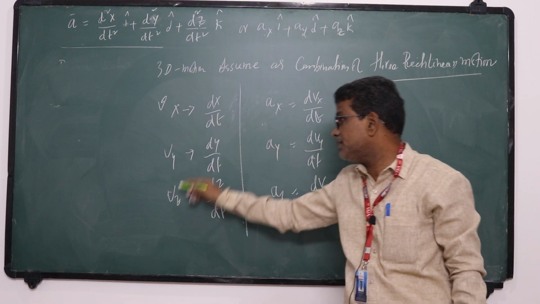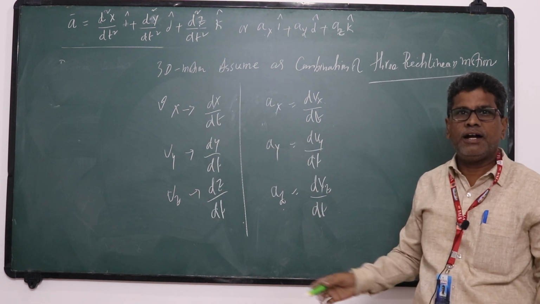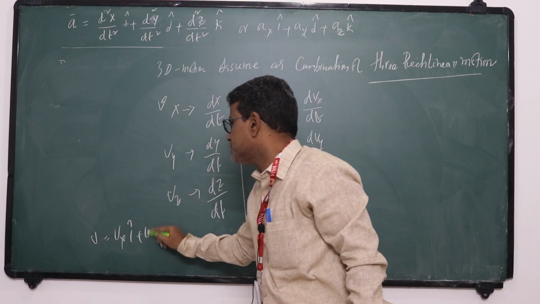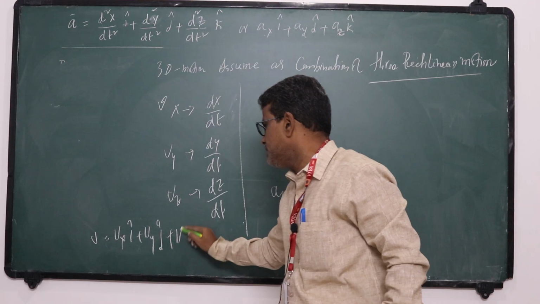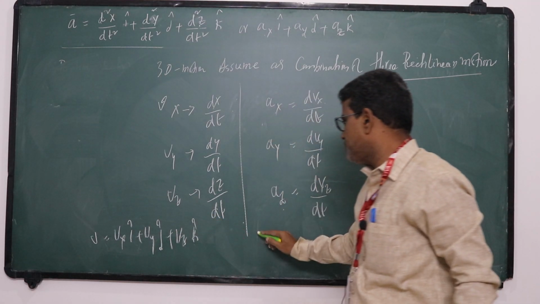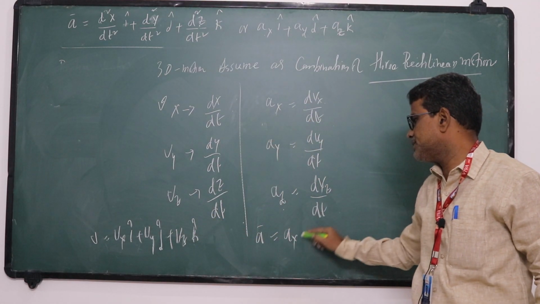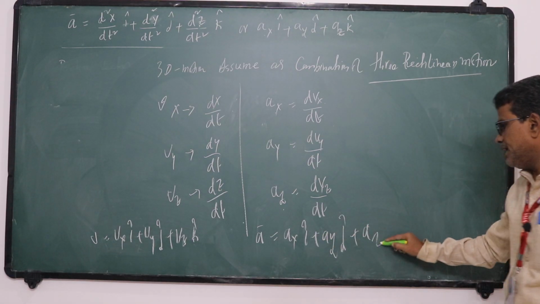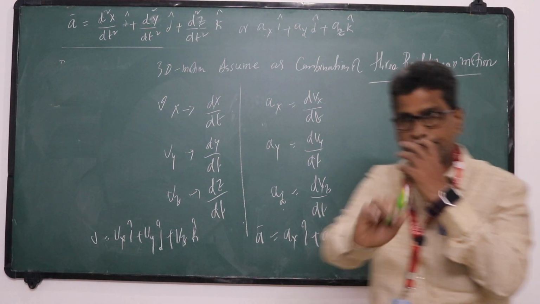Okay, then you do velocities independently and you add. Finally, you will get velocity as Vx i cap plus Vy j cap plus Vz k cap. Suppose you want acceleration: Ax i cap plus Ay j cap plus Az k cap. Thus we get.